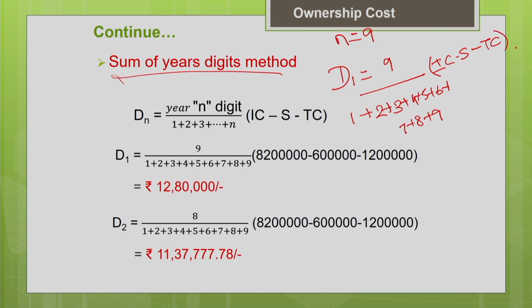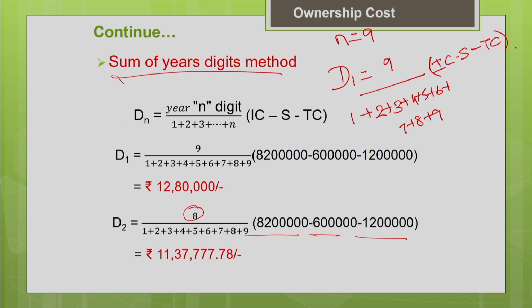Similarly, for depreciation for the second year, the number of years left in the recovery period, from the beginning of the second year to the end of the useful life of the machine, is 8 years. So 8, divided by the sum of the years in the useful life, multiplied by your initial cost minus salvage value.